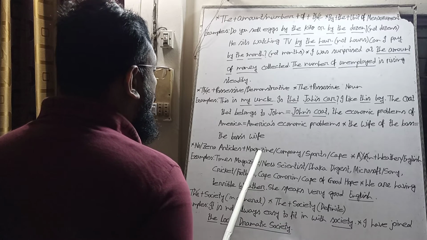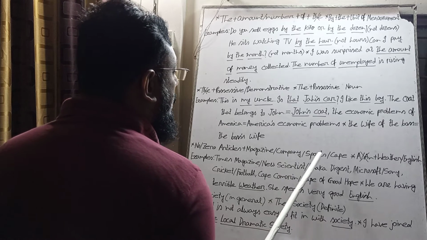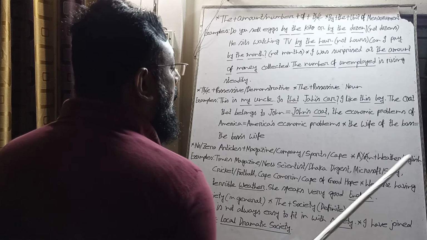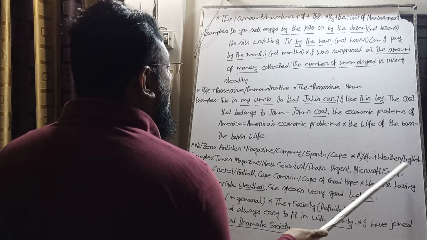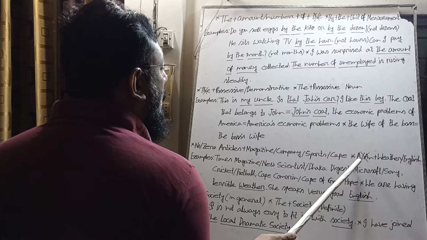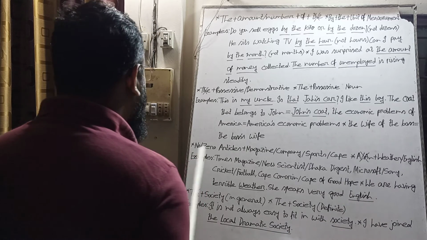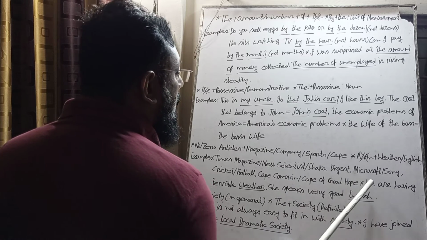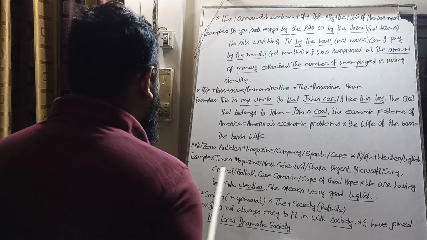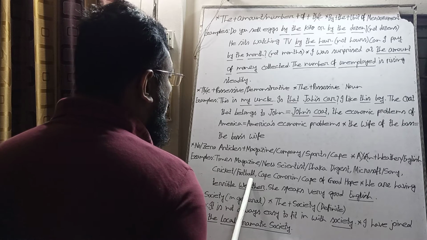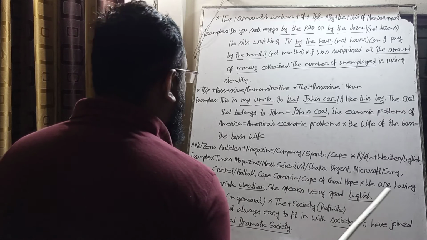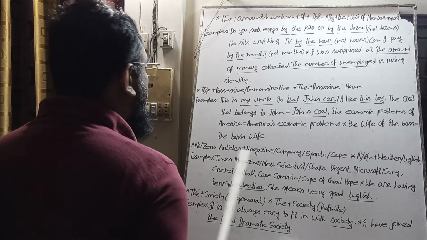When we get any magazine's name, company's name, sport's name, cape's name, we don't use any articles before them. For example, Times Magazine, New Scientist, Dhaka Digest are magazine names. Microsoft, Sony are company names. Cricket, football are sports names. Cape Comorin, Cape of Good Hope are cape names. We don't use any article before them.